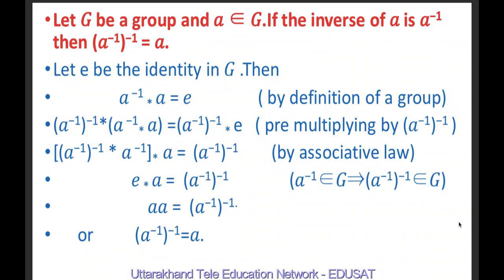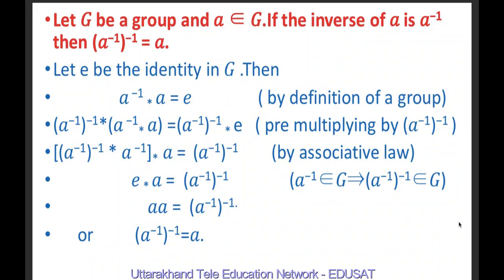Therefore, inverse of A inverse star (A inverse star A) is equal to inverse of A inverse star E. Now we use associativity.